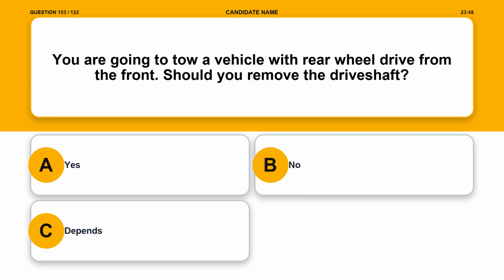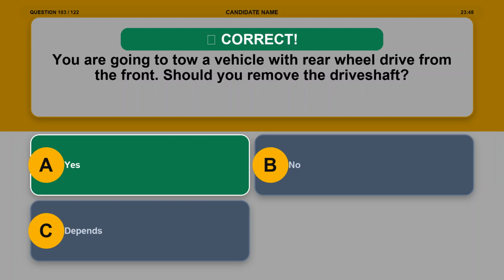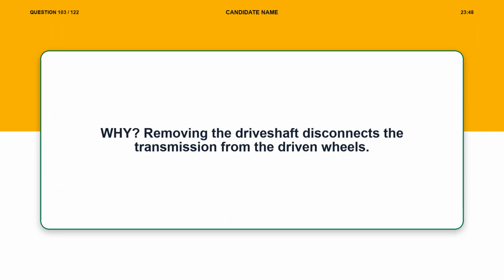Question 103. You are going to tow a vehicle with rear-wheel drive from the front. Should you remove the drive shaft? Option A, yes. Option B, no. Option C, depends. The correct answer is option A, yes. Explanation. Removing the drive shaft disconnects the transmission from the driven wheels.